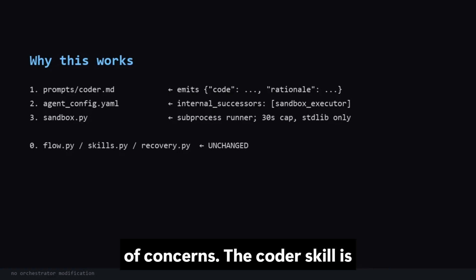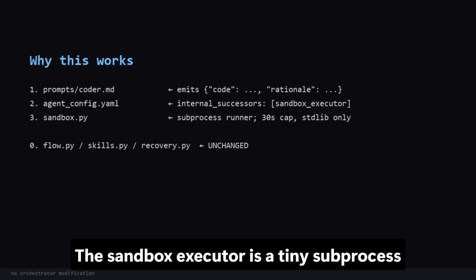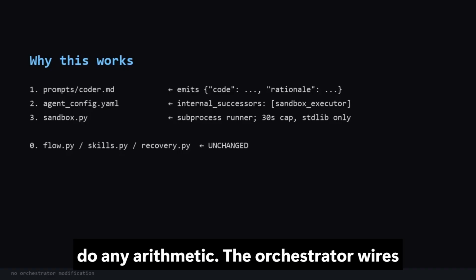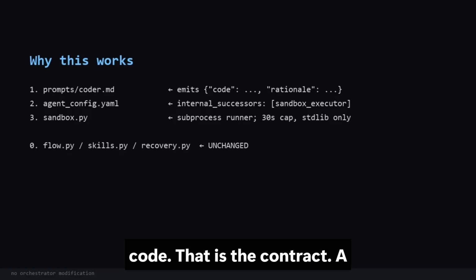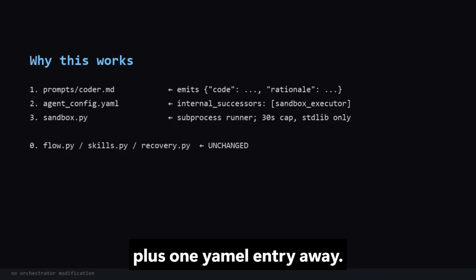The coder skill is just a prompt that produces Python. The sandbox executor is a tiny sub-process wrapper. The formatter does not need to do any arithmetic. The orchestrator wires the 3 together by configuration, not code. That is the contract. A new computational skill is 1 prompt file plus 1 YAML entry away.